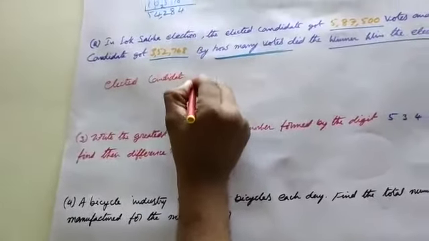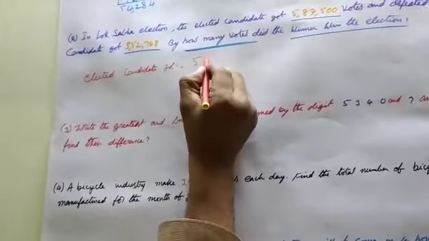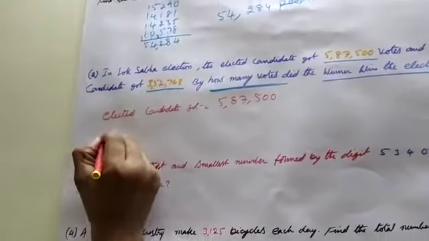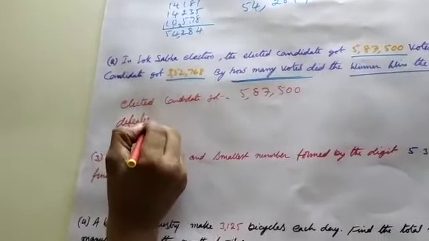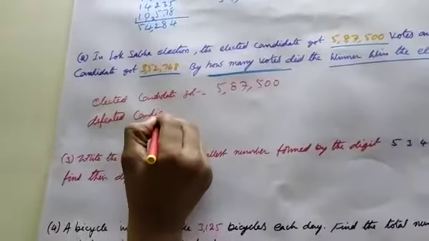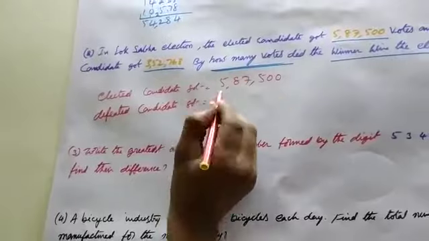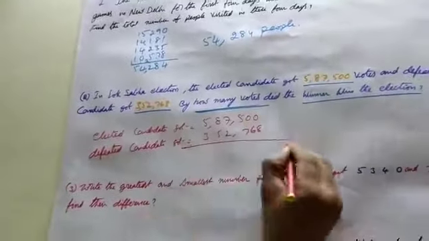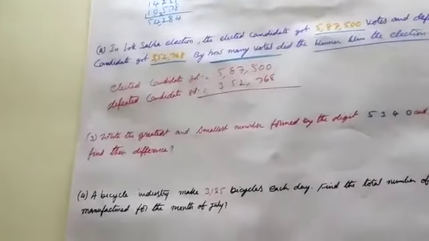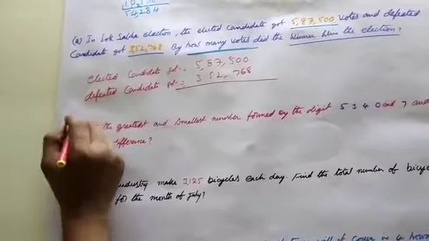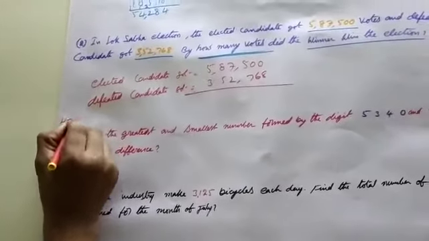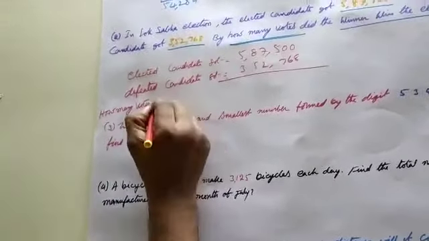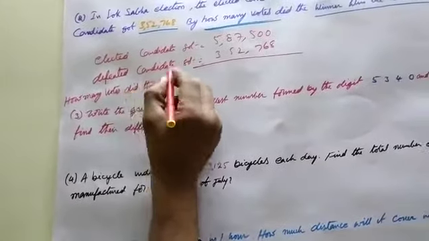What did the elected candidate get? 5,87,500. The defeated candidate got 3,52,768. Next, by how many votes did the winner win the election?